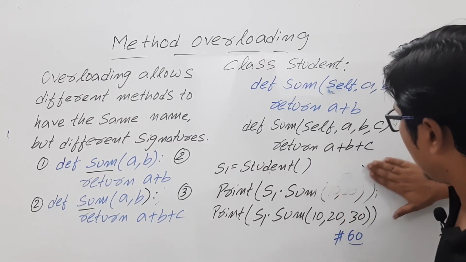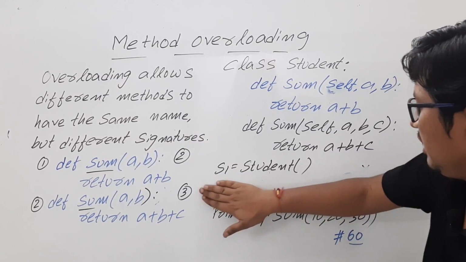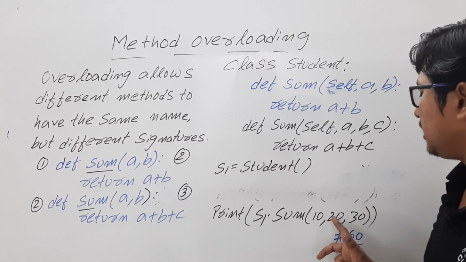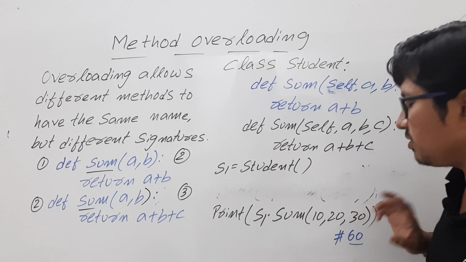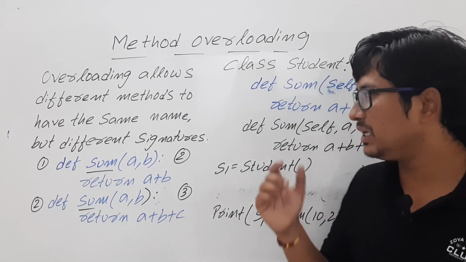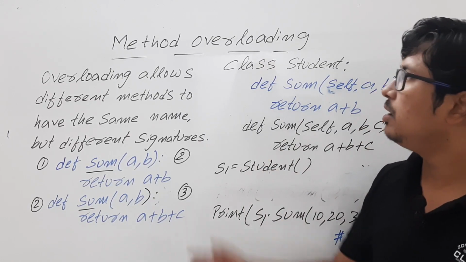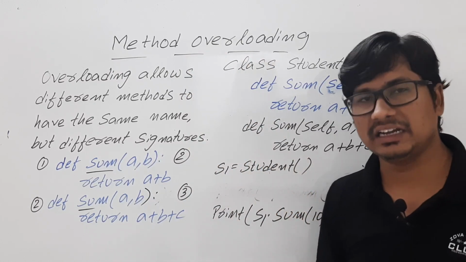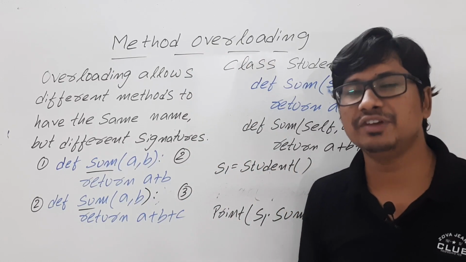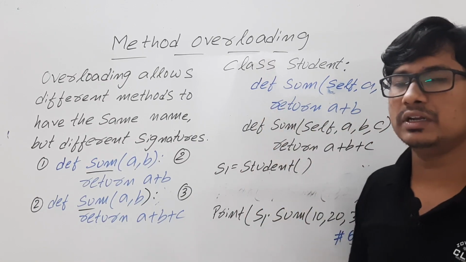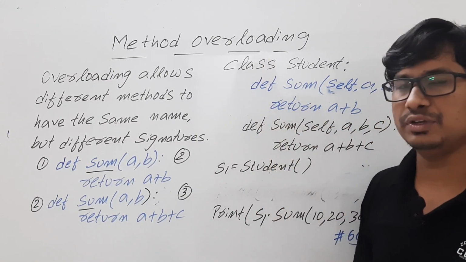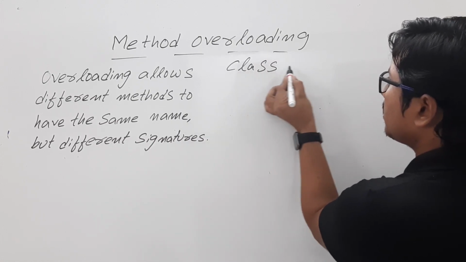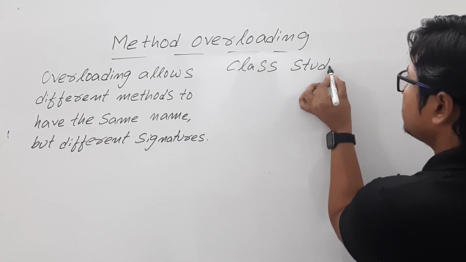Suppose let's take that I have erased this one, and if I have written only this statement, print s1 dot sum 10 comma 20 comma 30, obviously it will give you the output as 60. So what is my point here is that in Python, method overloading is not supported directly. Now, what is the way? Indirectly we can do it. How we can do it? Let me discuss for you. Let me take a class called student.